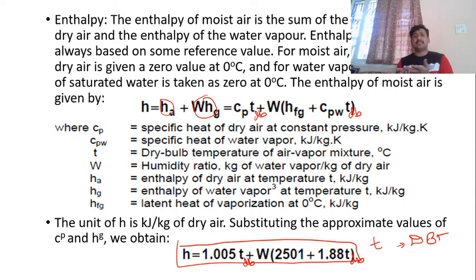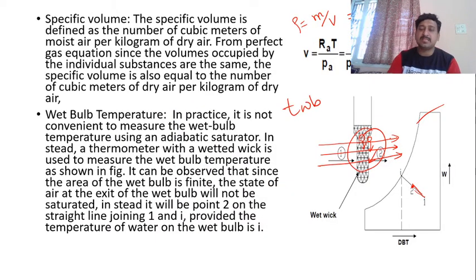Enthalpy, you know what is the enthalpy? It is the sum of enthalpies of the dry air and the enthalpy of water vapor, or the total heat content of the dry air and the water vapor. So that formula is given over here. Please make a note of this formula. Then specific volume, volume by mass, and wet bulb temperature, measured by wrapping a wetted cotton wick. So that is what the wet bulb temperature is. Hope that you have understood the psychrometric properties. Using these psychrometric properties, we are going to solve the problems that I'll show you over here.